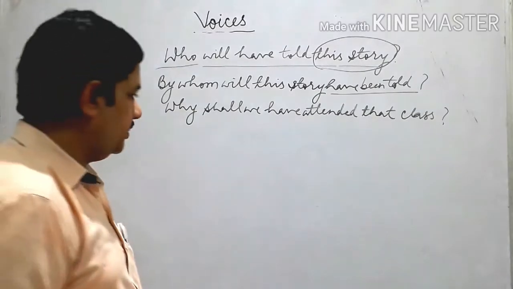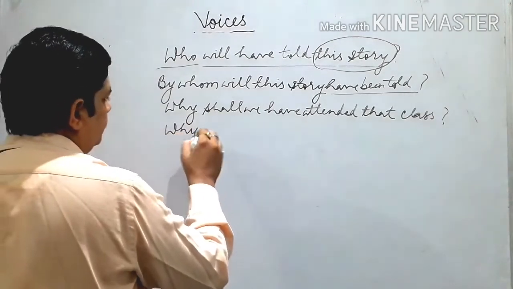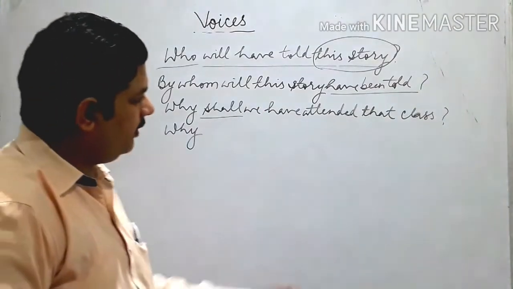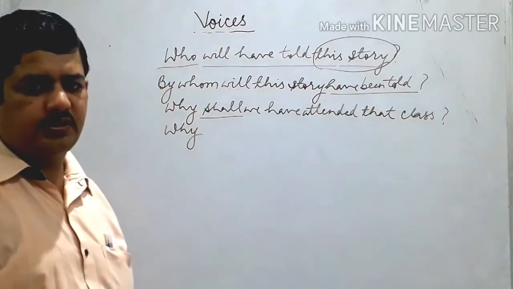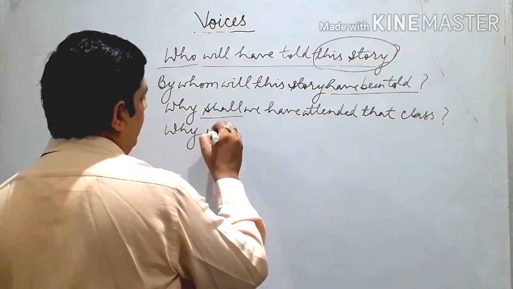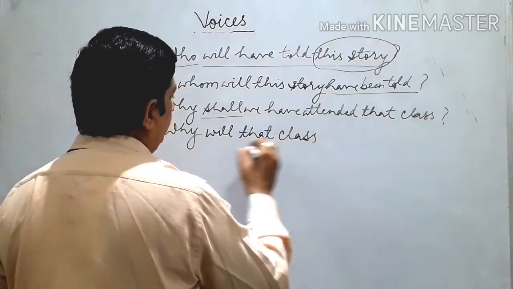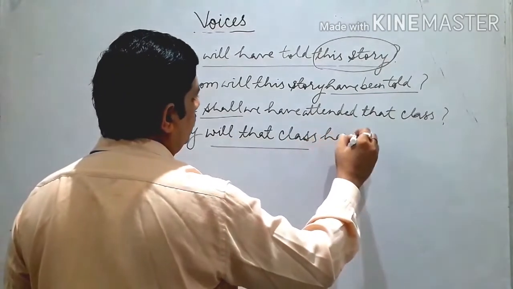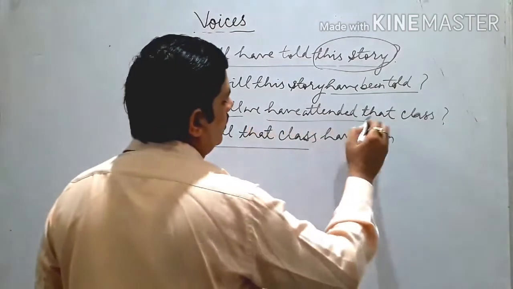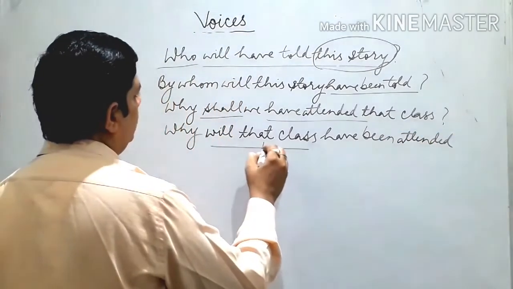Okay, we are asking the important WH word. So the WH word can again be why, then we have to use the helping verb, but it will be according to the changed object, that we convert into the subject. So, why will that class have been attended, why will that class have been attended by.